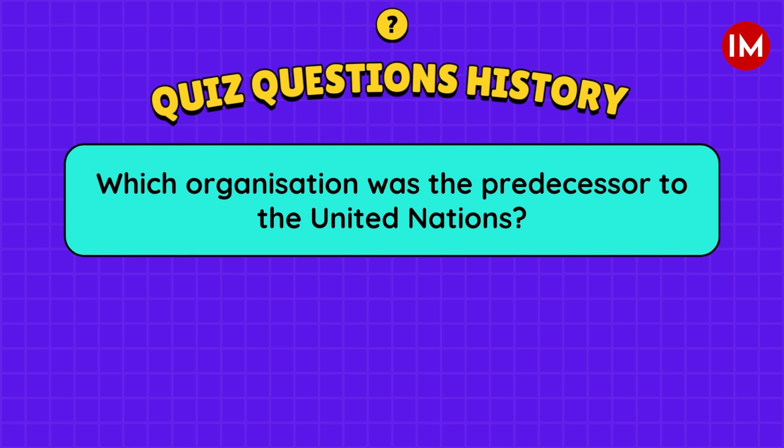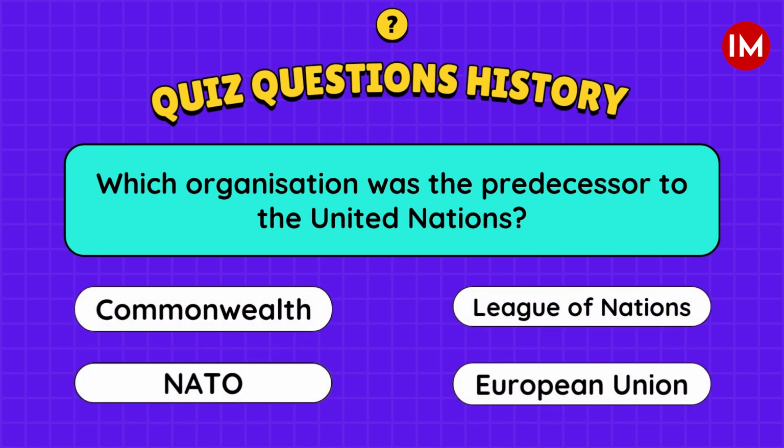Which organization was the predecessor to the United Nations? A. Commonwealth, B. League of Nations, C. NATO, D. European Union.